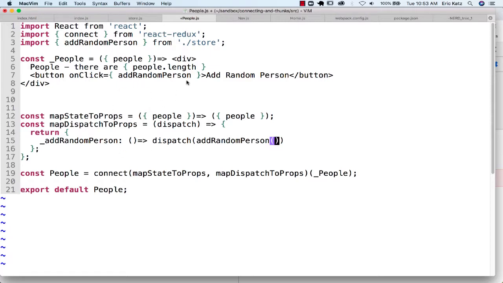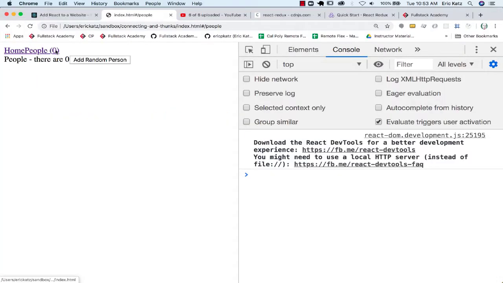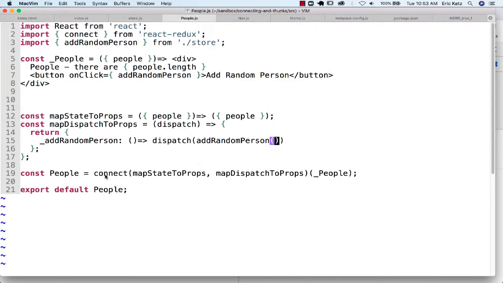Now, this is a very common error. If I end up going over to people and I add here, nothing happens. And the reason why nothing is happening is that this is now just an action creator. It's not dispatching anything. And what this allows me to do is to be a little bit more explicit about what's being passed in here. If I look at this component, I could say, hey, look, these are all the things that are being passed in here. And you could call this add random person.